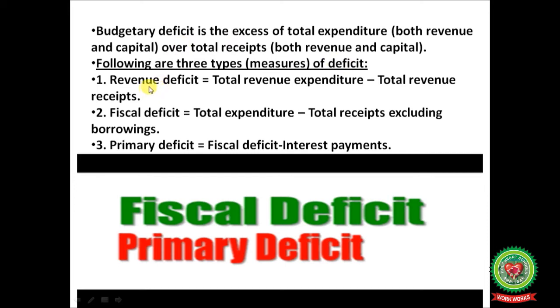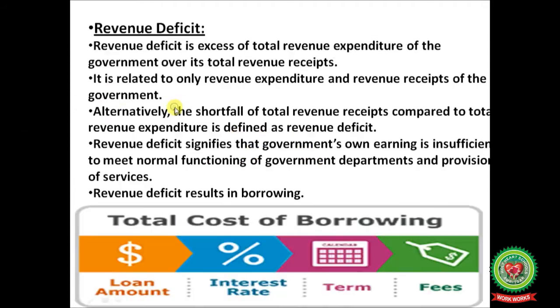Following are the three types or measures of deficit. First one is revenue deficit. It is equal to total revenue expenditure minus total revenue receipts. Fiscal deficit is equal to total expenditure minus receipts excluding borrowings. Next one is primary deficit. It is equal to the fiscal deficit minus interest payments.